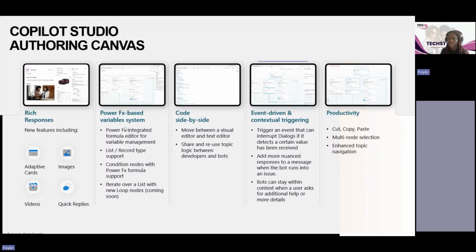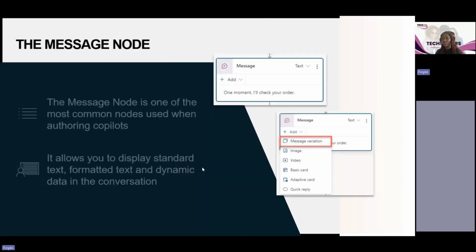All that means is you want certain things to happen when something has happened, right? So like conditional statements: if this happens, then do this. So that's also available in the authoring canvas. And then it gives us the ability to copy and paste as well. So that's giving us an overview of what the authoring canvas looks like.